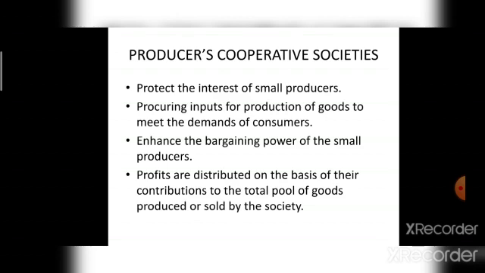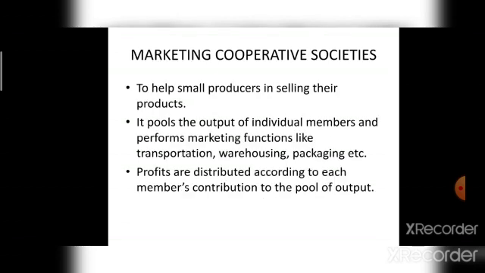And the next one is marketing cooperative societies. What are marketing cooperative societies? Marketing cooperative societies are established to help small producers in selling their products. The members consist of producers who wish to obtain reasonable prices for their output. The society aims to eliminate middlemen and improve the competitive position of its members by securing a favorable market for the products. It pools the